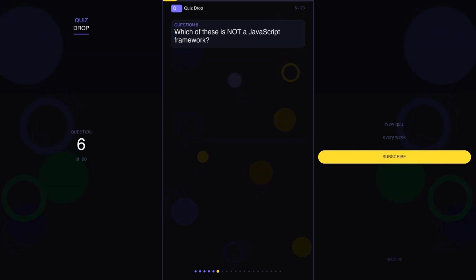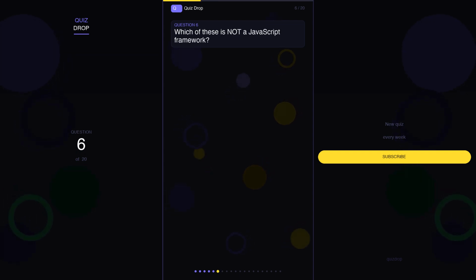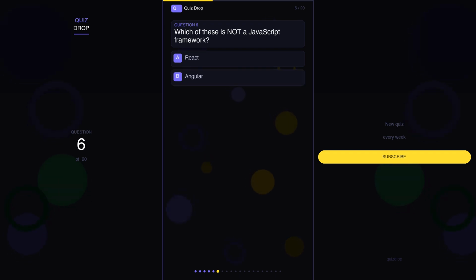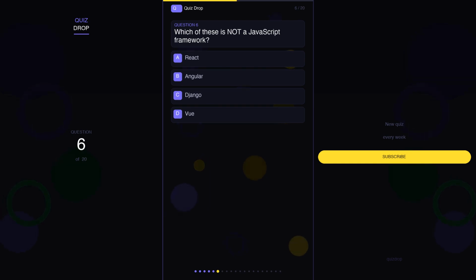Question 6. Which of these is not a JavaScript framework? Your options are A. React, B. Angular, C. Django, D. Vue.